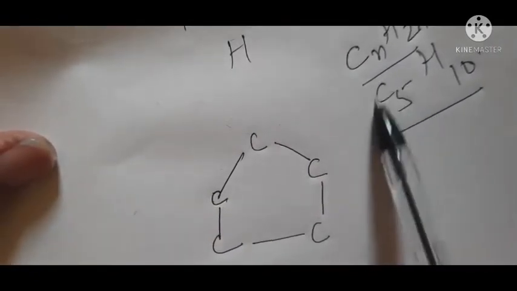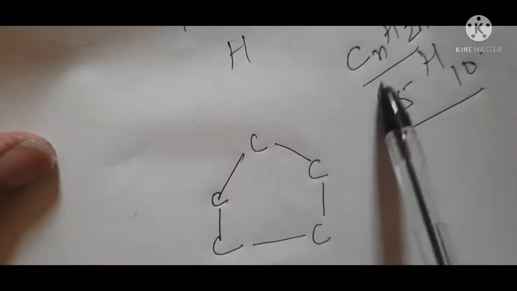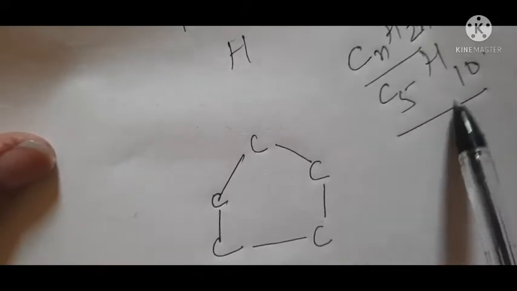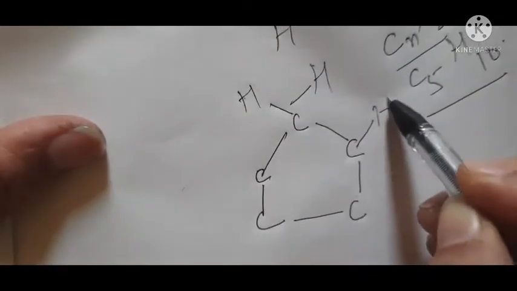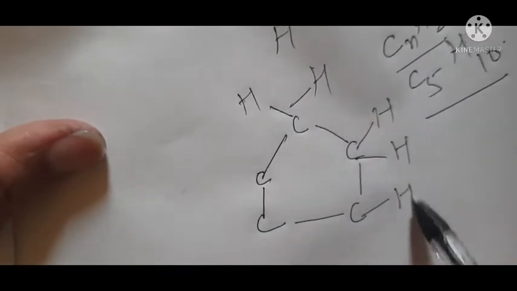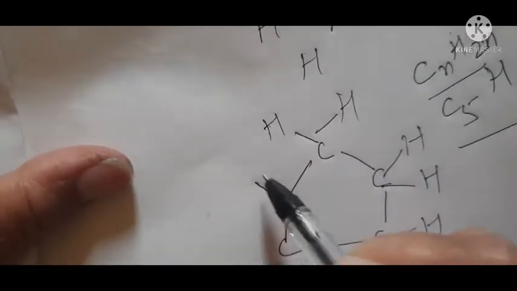C5H10. So this has 5 carbons, it is pentane, it is cyclopentane. Here one hydrogen, here one hydrogen, here one hydrogen, one hydrogen. So everywhere there are two hydrogens on each carbon.